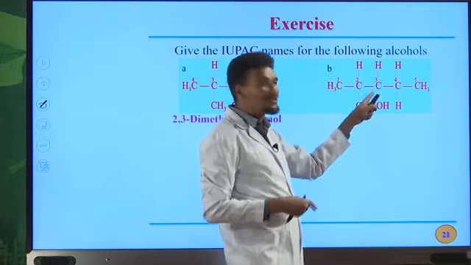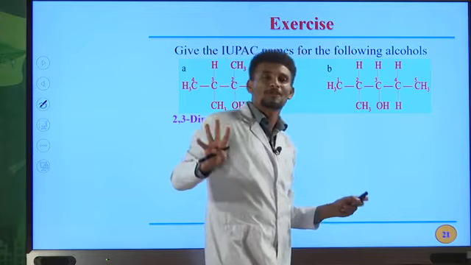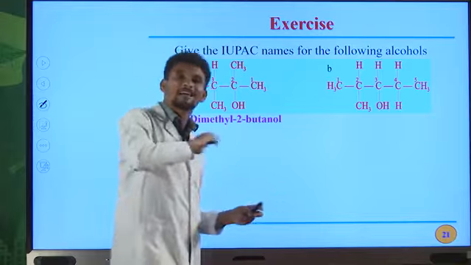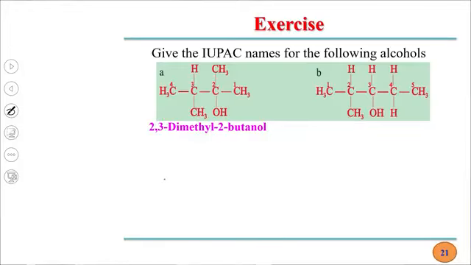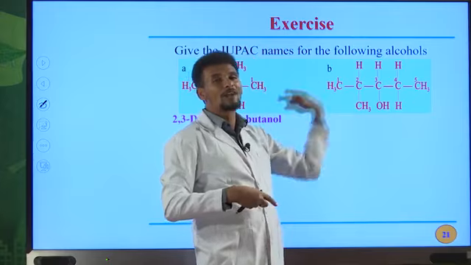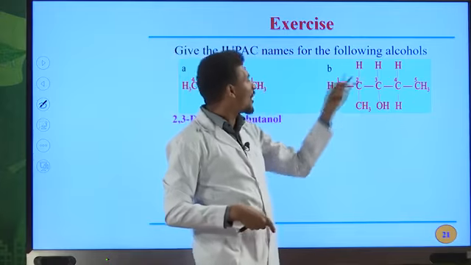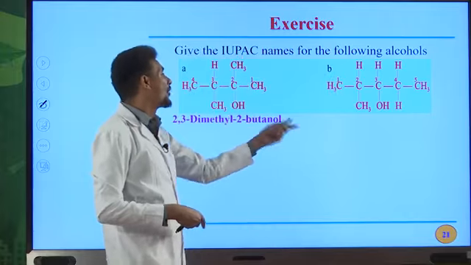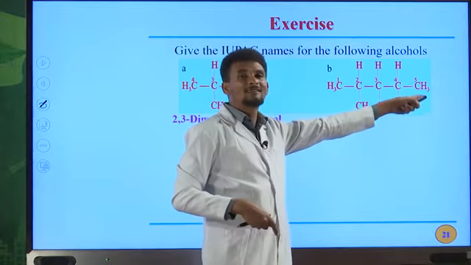But OH is on third position from left to right, and from right to left, it is also on third position. If the position of OH is equal from right to left and from left to right, then give priority to the substituents. For methyl, from left to right, it is on second position, but from right to left, it is on fourth position. So this is the correct numbering to write the IUPAC name for this compound. So the IUPAC name for this compound is 2-methyl, then 3-pentanol.